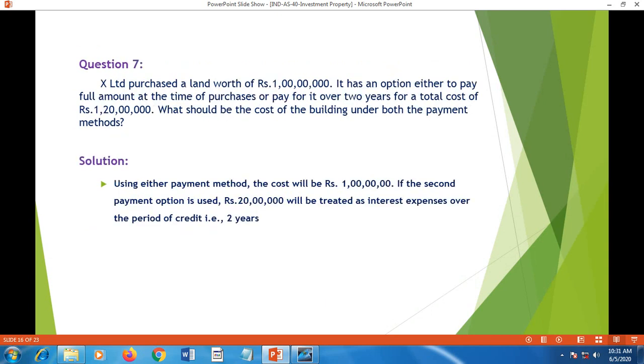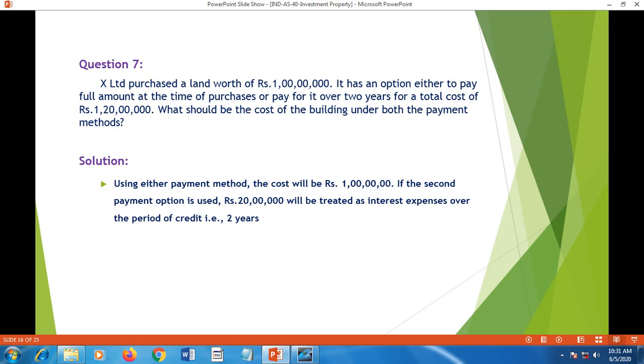Question number 7. X Limited purchased a land worth rupees 1 crore. It has an option either to pay the full amount at the time of purchase or pay it over 2 years for a total cost of rupees 1 crore 20 lakh. That means for deferred payment, 20 lakh is an interest element. Under the payment methods, what should be the cost that we have to consider?